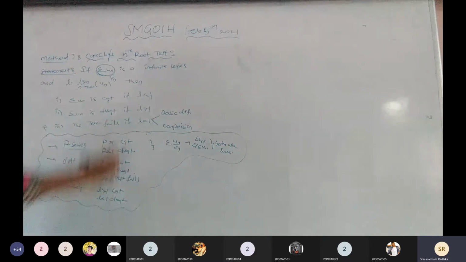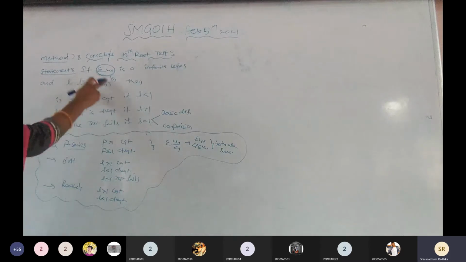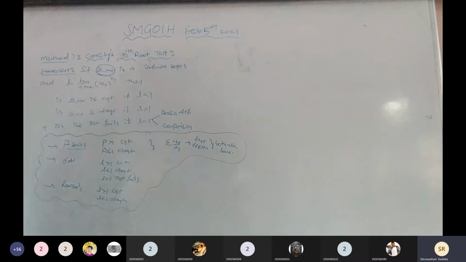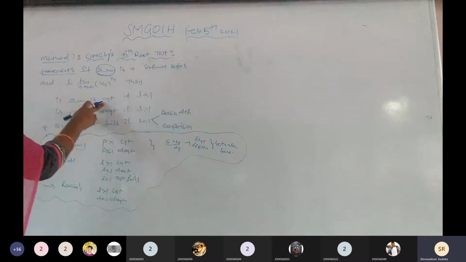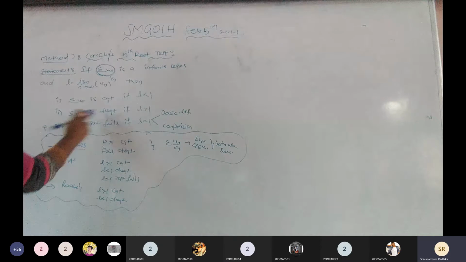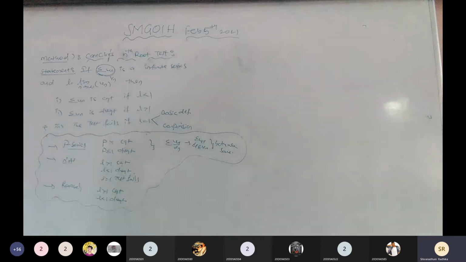Now apply the power 1 by n on both sides. Again apply the limit function, then simplify this total expression. We get the L value. If the L value is less than 1, it is convergent. If the L value is greater than 1, it is divergent. If the L value equals 1, the test fails. Is it clear, all of you? Any doubts? Please write down.